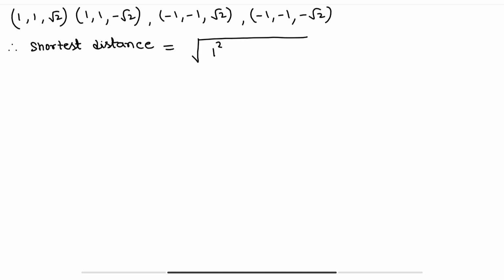So 1 square plus 1 square plus root 2 square. If you put minus root 2, the answer will be the same because we are taking the square. So this is equal to 1 plus 1 plus 2, which is root over 4 equals 2. Actually this is plus minus 2, but a distance is always positive, so this is 2.